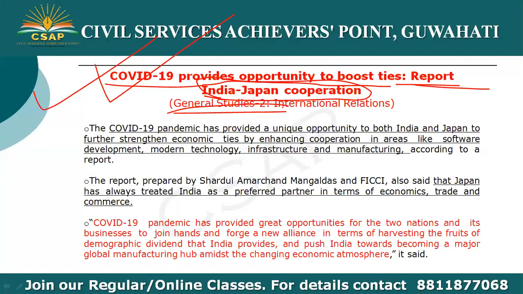So the report has said that the COVID-19 pandemic has provided a great opportunity for the two nations and its businesses to join hands and forge a new alliance in terms of harvesting the fruits of demographic dividend that India provides and push India towards becoming a major global manufacturing hub amidst the changing economic atmosphere. So the technology of Japan and the manufacturing hub of India provides a major push for Indian manufacturing units.